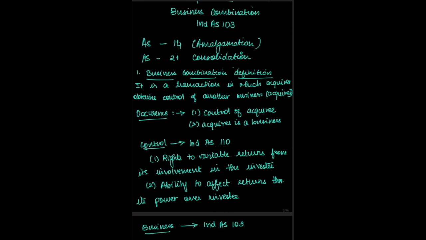Control is defined under Ind AS 110. As per that, an acquirer has control when they have a right to variable returns from their involvement in the investee and when they have the ability to affect those returns through the power that they have. So one thing is they should have the right to variable returns and the second point is that they should have the power to affect those returns.